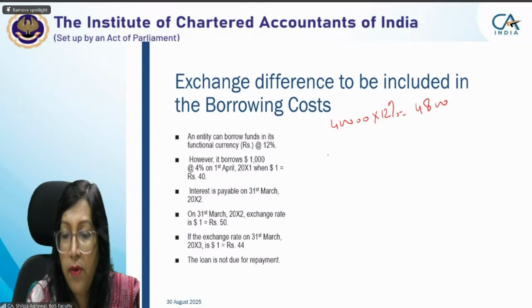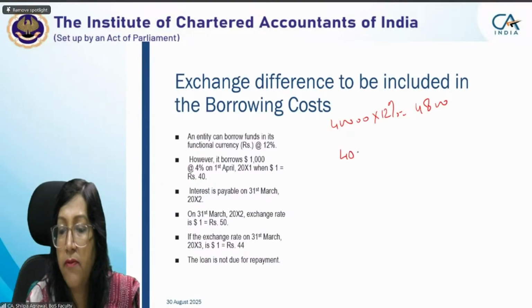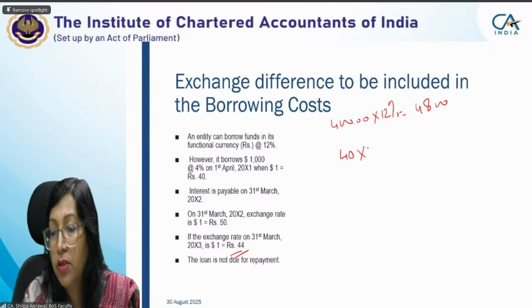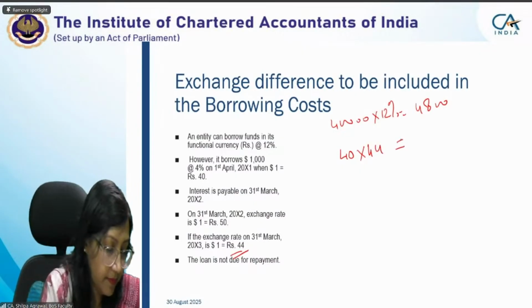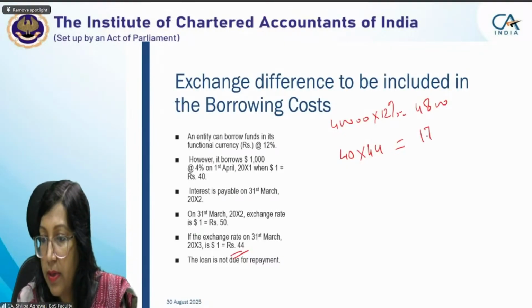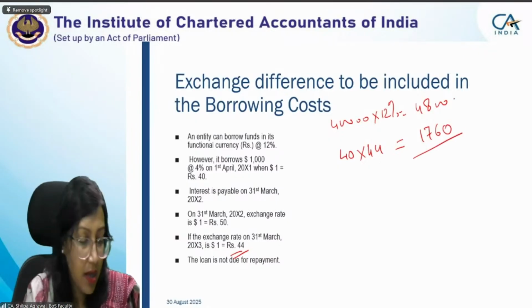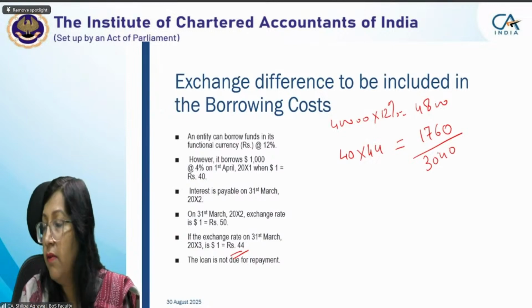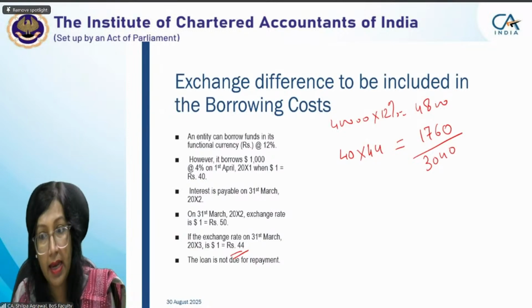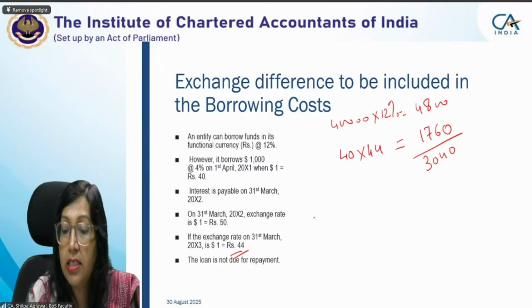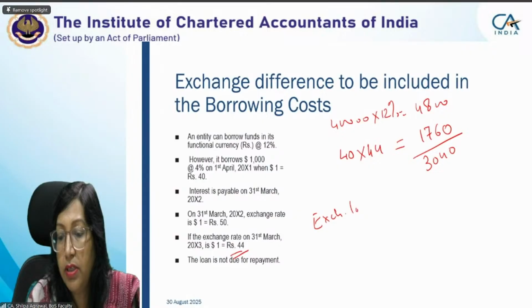But if you are borrowing in dollars, then you have to pay interest of $40, but your exchange rate on 31st March is 44. So your value would come as 1,760 rupees. Okay, so you have a scope of how much value? 3,040, which you can take out from exchange loss and capitalize. Is it okay? But what is the exchange loss?